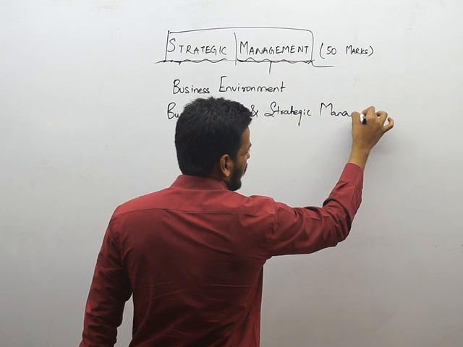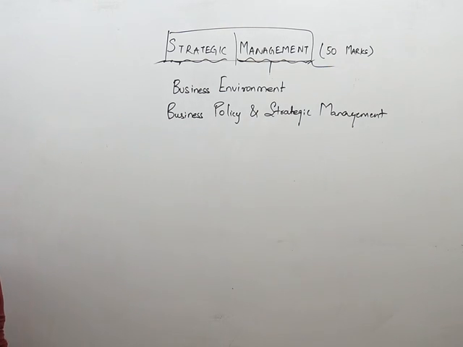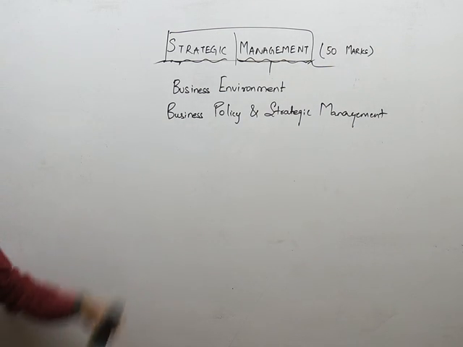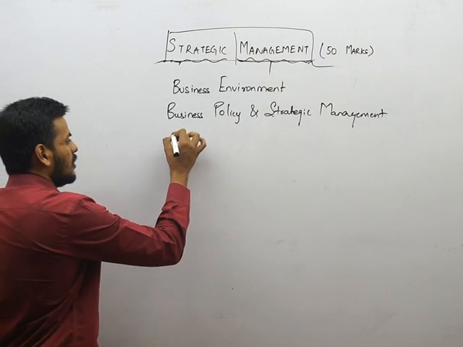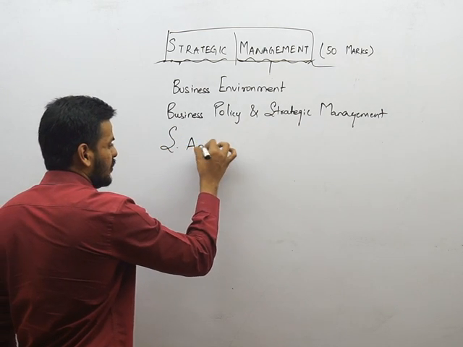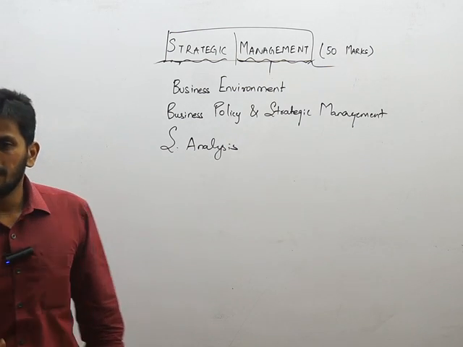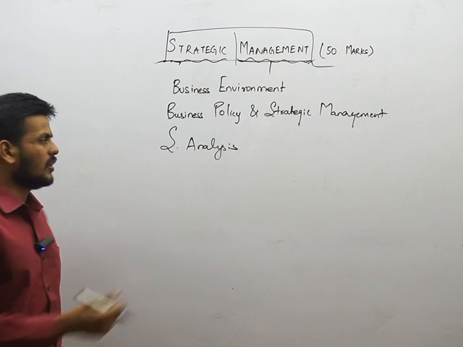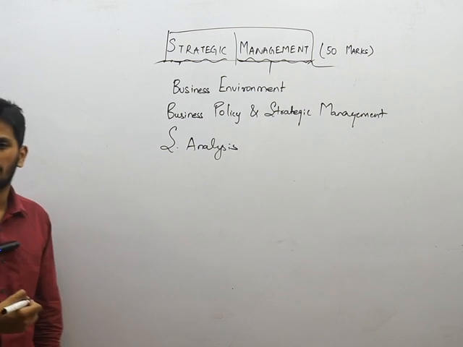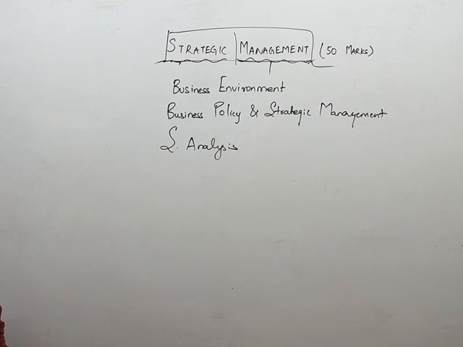Now we understood the term strategy, and we understood the term management. There's a better definition of what strategic management is. We will also see that at a later point in time. Then we will be doing a chapter called strategic analysis, because you can't simply go and implement a strategy. It needs to be taken care of, and we need to see what is good for us and what is not, and in that case we are supposed to do strategic analysis.